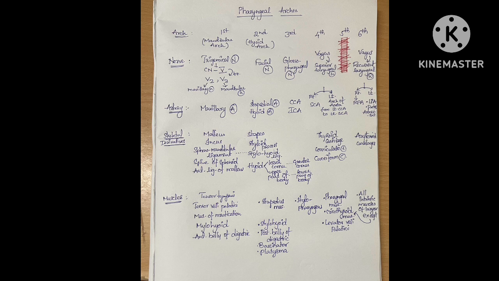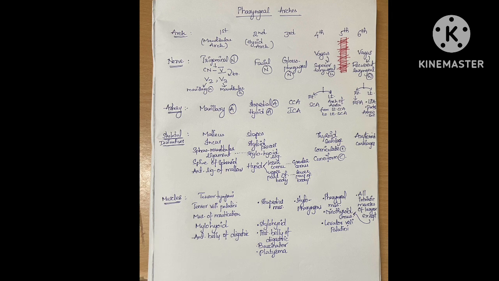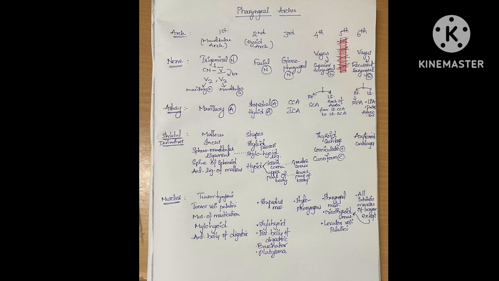Now, common points in second and third arch: hyoid bone, lesser cornu and upper part of body from the second arch, and greater cornu and lower part of the body is from the third arch. Fourth arch gives rise to thyroid cartilage, corniculate and cuneiform cartilages. Sixth arch, arytenoid cartilages. Coming to muscles, tensor muscles arise from the first arch.